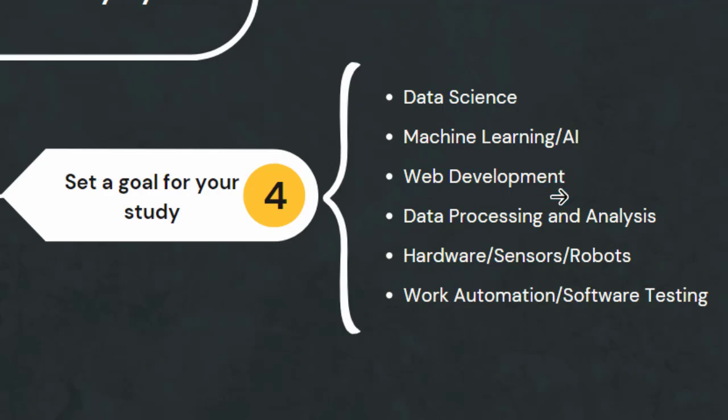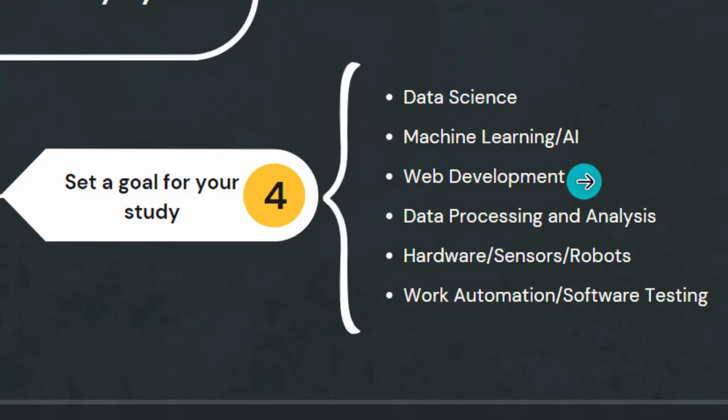So you need to set your goal. Don't start everything at the same time, because there's this kind of secret: if you dominate one of these, easily you can jump into others. For example, if you dominate data science, easily you can use things for machine learning, AI, and for data processing and analysis, because even those things, somehow they are inside of data science. So that's why just master one. With that one, easily you can jump into others.